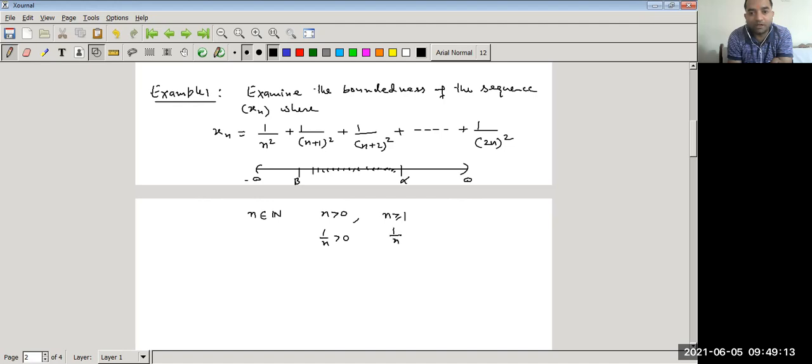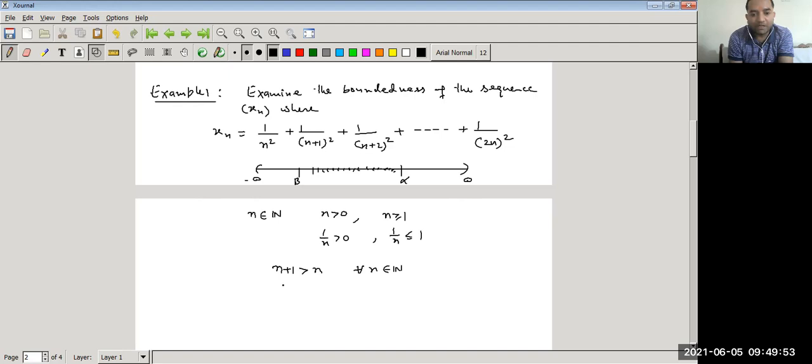But 1 upon n is less than or equal to 1, because when we take the reciprocal of a term greater than or equal to 1, it is less than or equal to 1. We have already discussed these inequalities in my previous lectures. So 1 upon n is greater than 0. Now the next thing is, since we know that n plus 1 is greater than n for all n belongs to natural number.